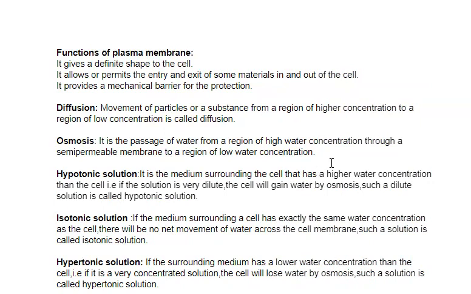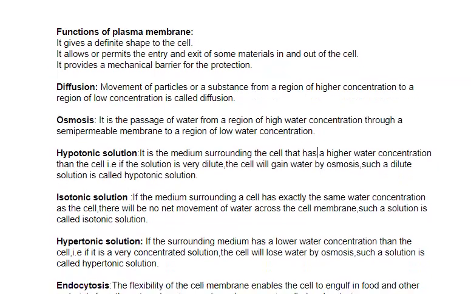And hypertonic solution: if the surrounding medium has a lower water concentration than the cell, and it is a very concentrated solution, for example, highly concentrated sugar solution or highly concentrated salt solution, then the cell will lose water by osmosis, and such a solution is known as hypertonic solution.